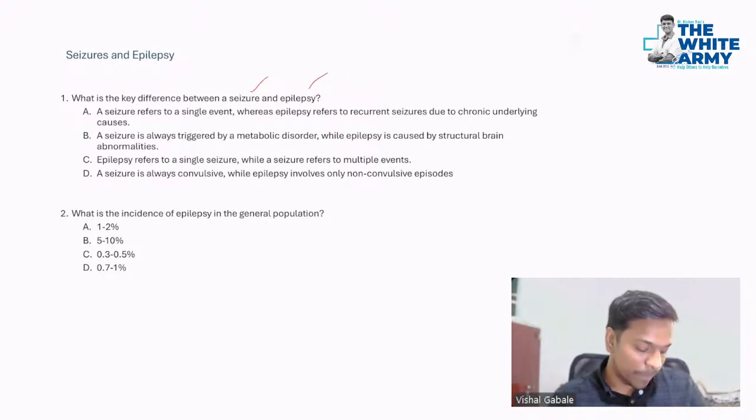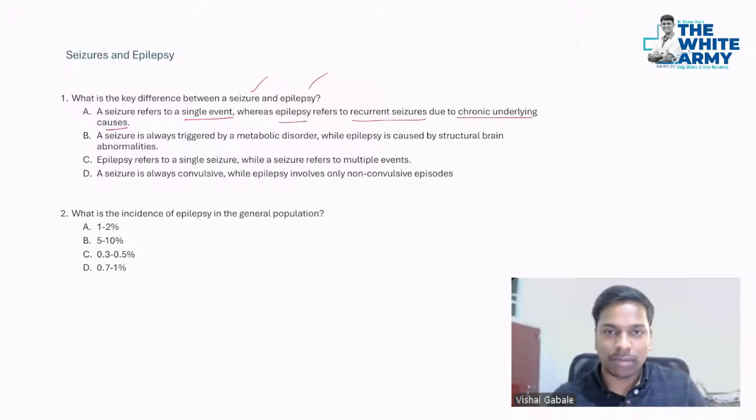Okay. So A, seizure refers to a single event, whereas epilepsy refers to recurrent seizures due to a chronic underlying cause. So that can be a near correct option. So I'll just consider this. Then B option, the seizure is always triggered by metabolic disorder. So it can be triggered by metabolic disorder, but not always. All right. Then epilepsy is caused by structural brain abnormalities. So the answer is both structural brain abnormalities can induce one seizure as well as epilepsy. Okay. So this is not the answer.